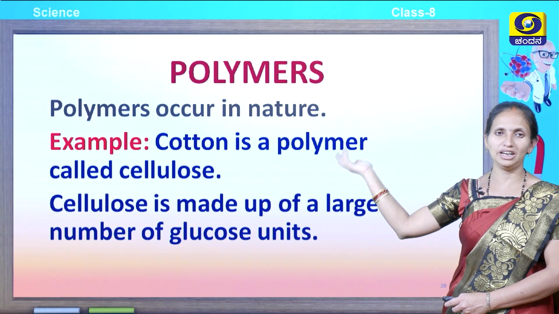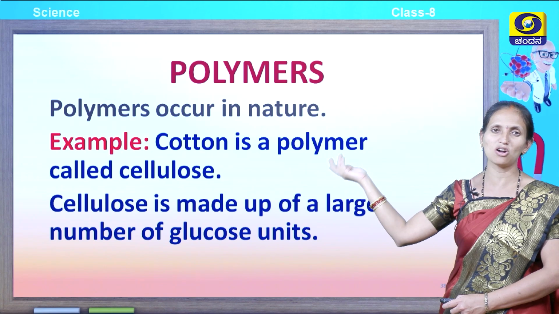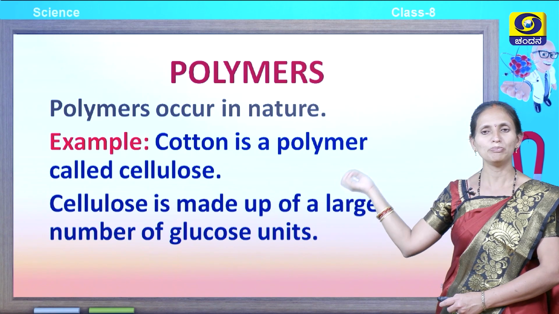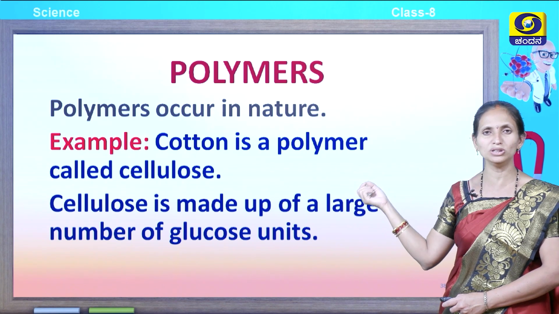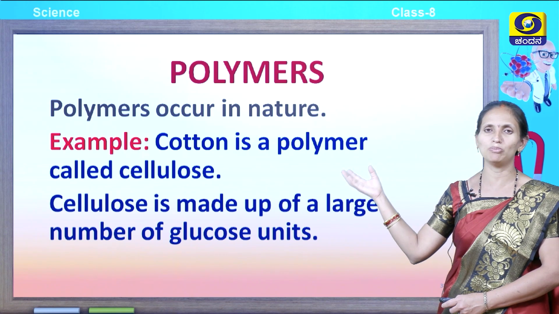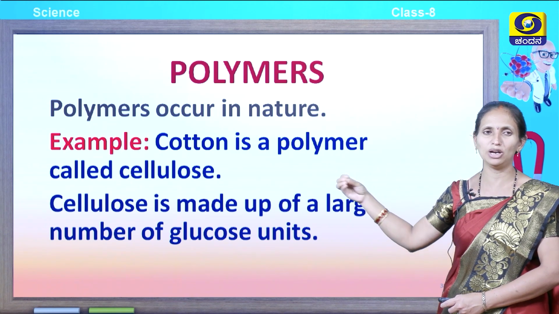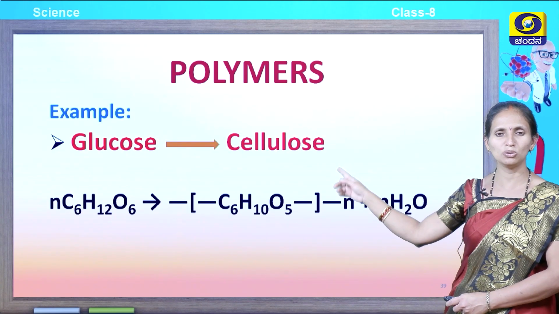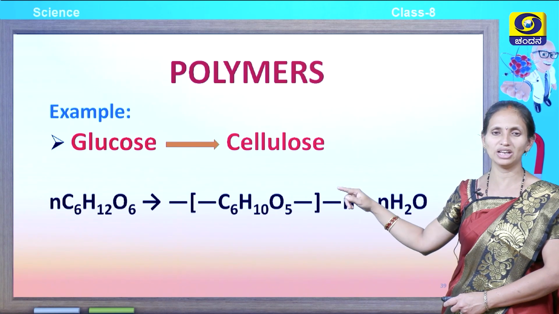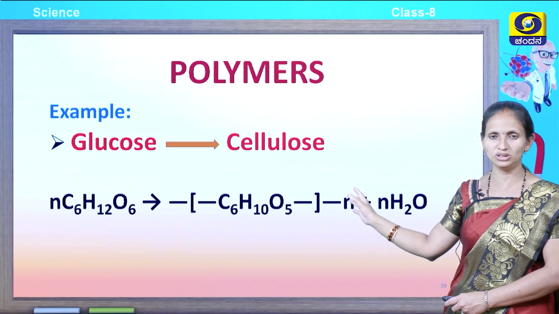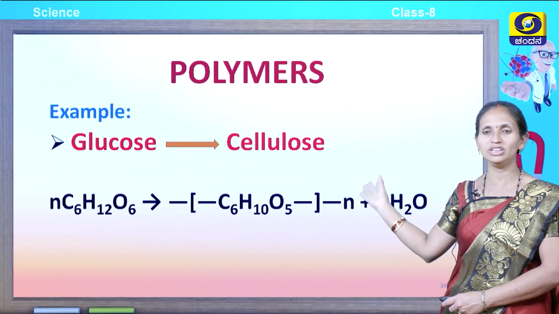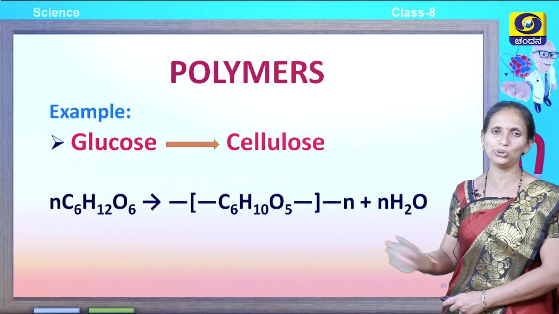Polymers occur in nature. One example is cotton. Cotton is a natural polymer which is made up of cellulose. Cellulose is made up of a large number of glucose units. For example, glucose is the monomer of cellulose. Here you can see glucose, C6H12O6, which leads to n numbers of C6H12O6, leading to the formation of cellulose with the elimination of a water molecule.